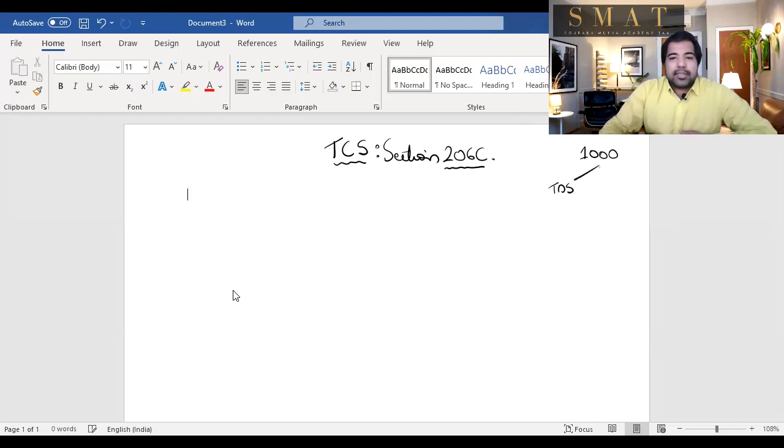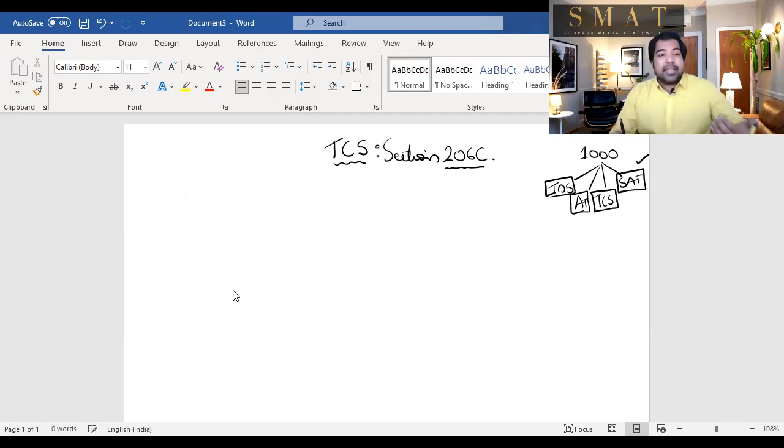One of that is TDS, one of that is advanced tax, one of that is TCS, and one of that is self-assessment tax. Self-assessment tax is seen in the chapter called return of income. TDS is seen in the chapter called TDS. Advanced tax we've already seen. I'm just discussing quickly what is this TCS or tax collected at source. So is it a different tax? No, it's a part of your main tax. It's not a different tax. Whatever you're paying, you can take a credit off or from your main tax.